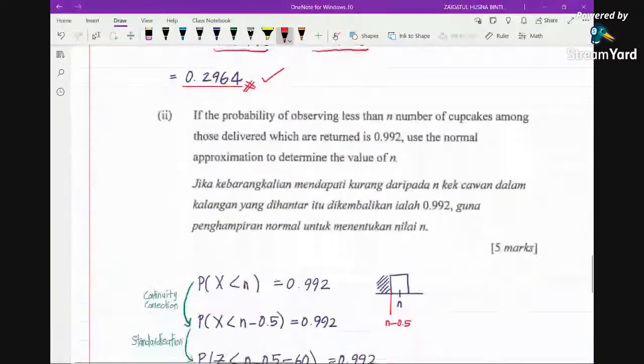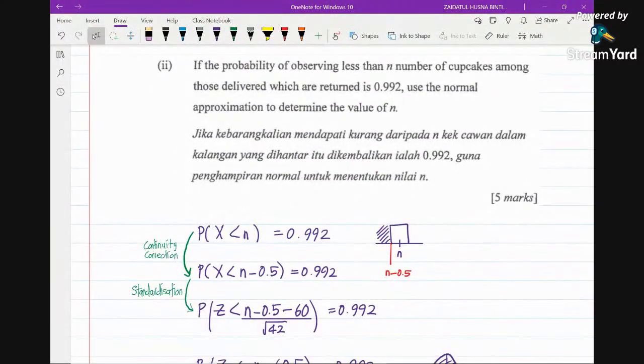Now next. If the probability of observing less than n numbers of cupcakes among those delivered which are returned is 0.992, how do we write this in mathematical representation? Observing less than n, we know it will be x less than n, and then the probability is 0.992. It's given here, so we just bring it down: probability of x less than n equals 0.992. From this statement, we just change it to mathematical representation.